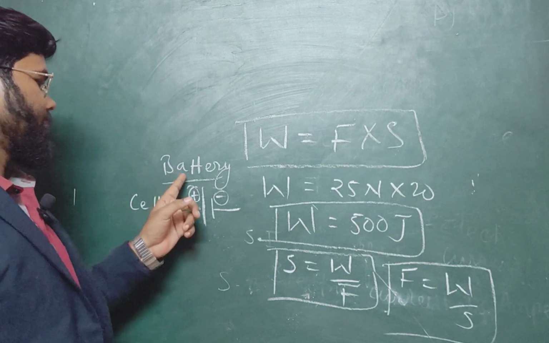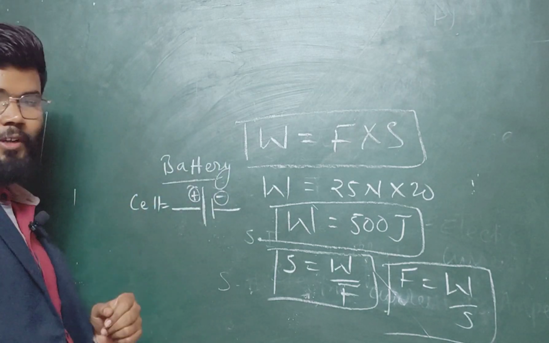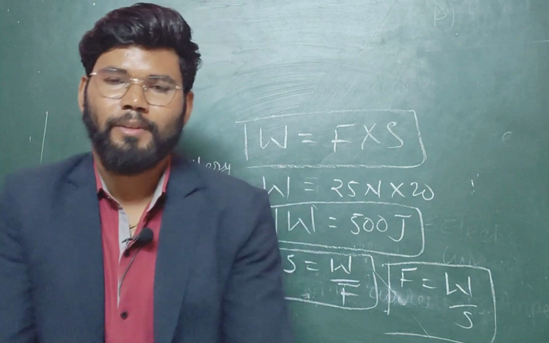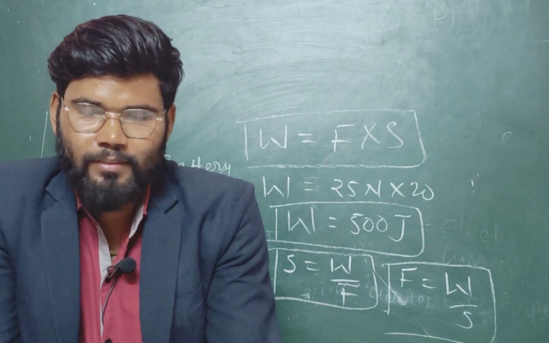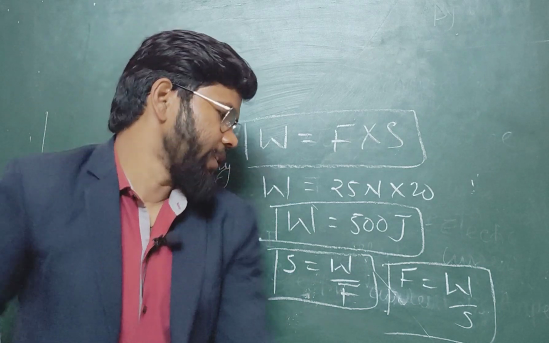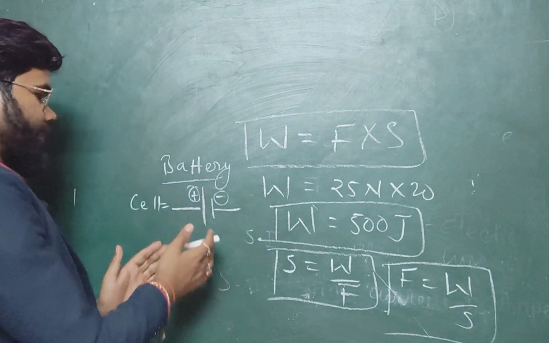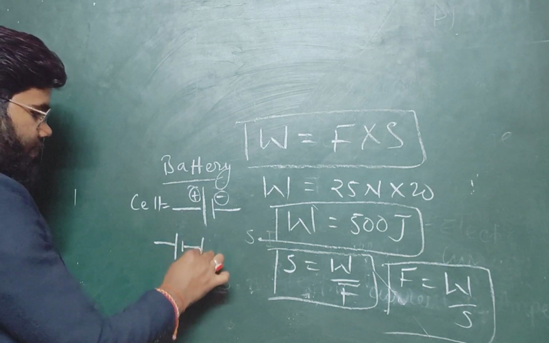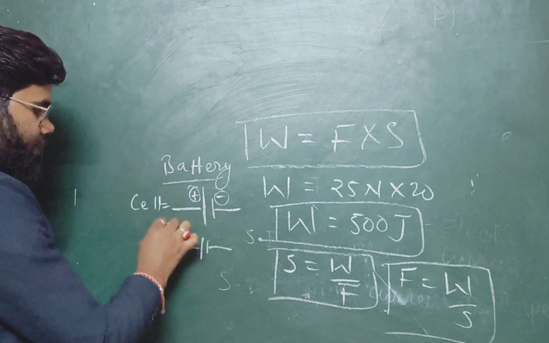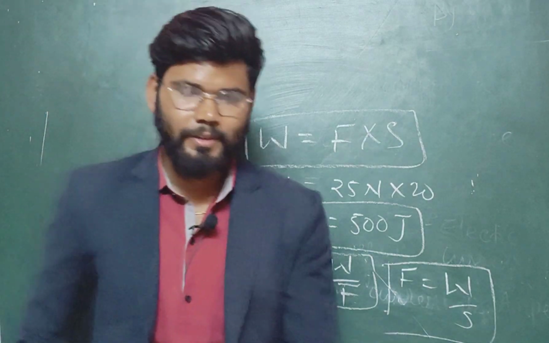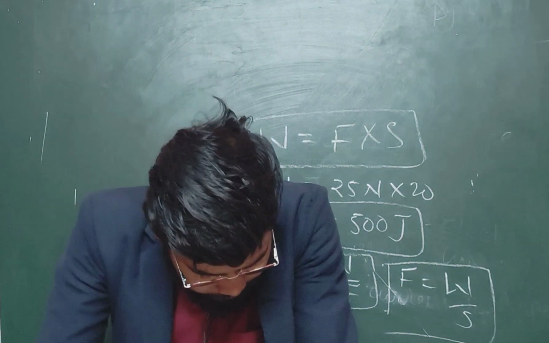And when you try to represent the symbol of a battery, according to the definition of battery, people know it is a combination of cells. When two or more than two cells get combined to each other, they form a battery. So simply when you draw the symbol of a battery, you take two or more than two cells like that. This is the symbol of a battery. Okay, so this type of thing will also play an important role in the examination.